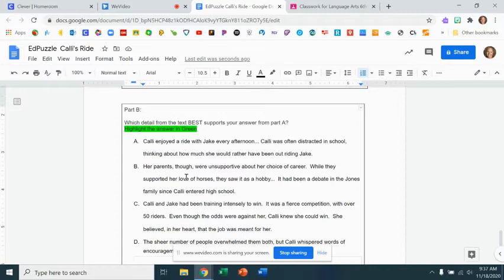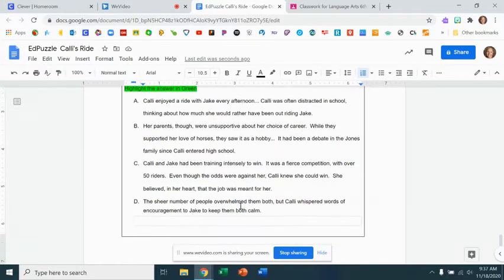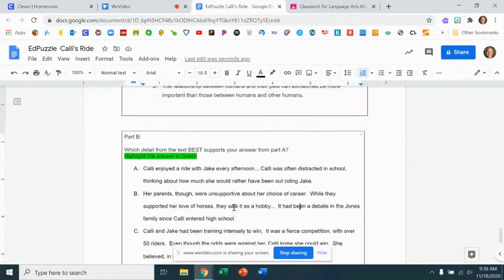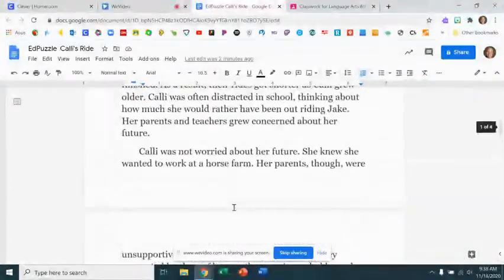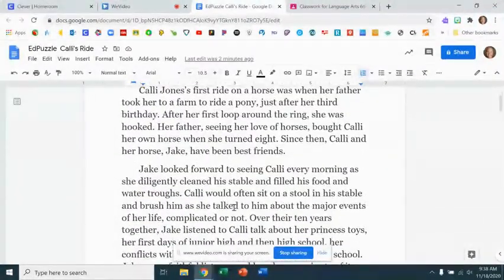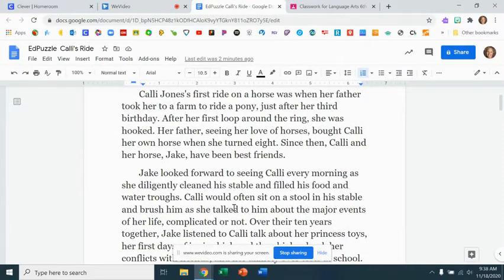It's mentioning here a love of horses. It's mentioning here that she's whispering to Jake to keep him calm. Okay, so I'm going to read the story. As I'm reading, again, you're listening for the theme, the lesson the author is trying to tell us.